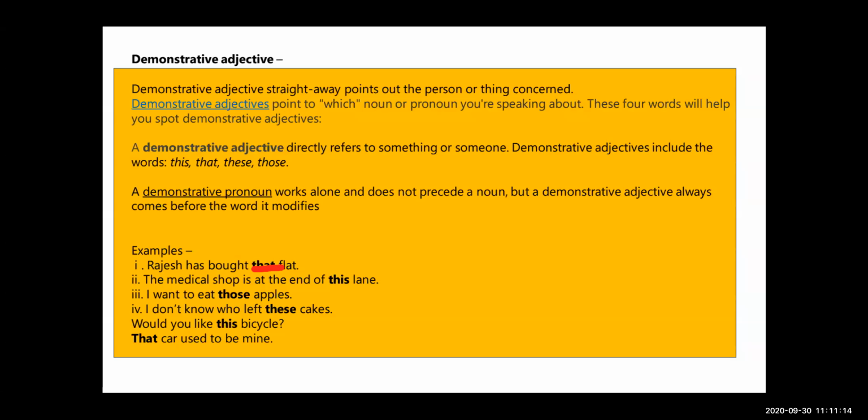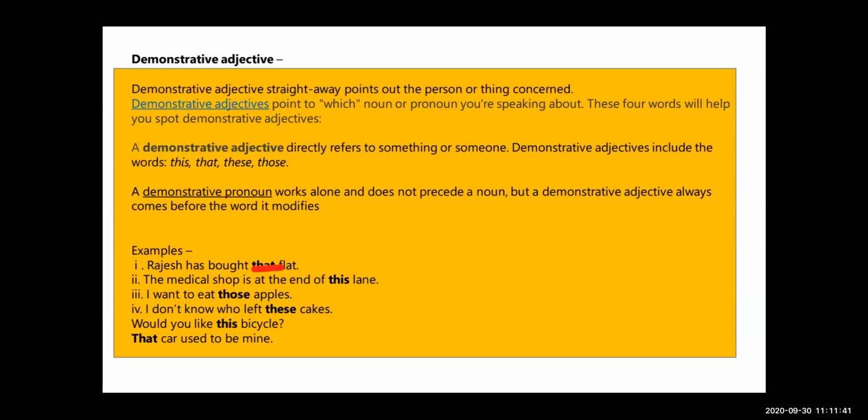Now see, I want to eat those apples. Now I don't know who left these cakes. Now see, would you like this bicycle? That car used to be mine. So see, that, these, those, this: after that you can see a noun.